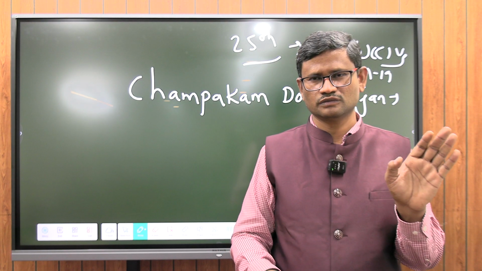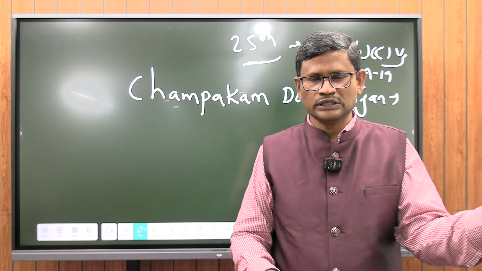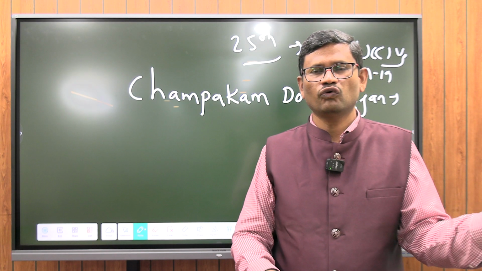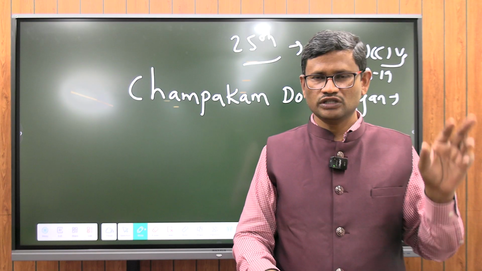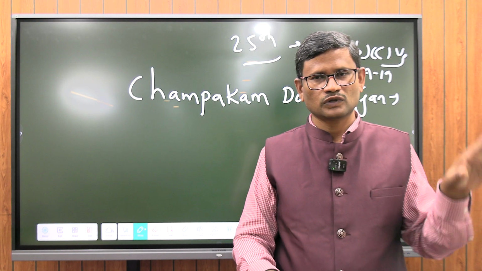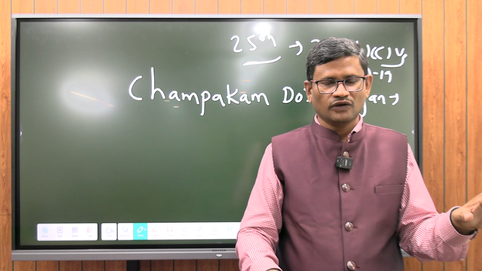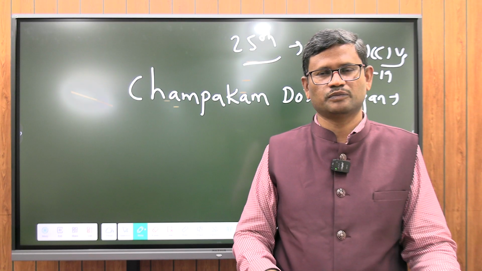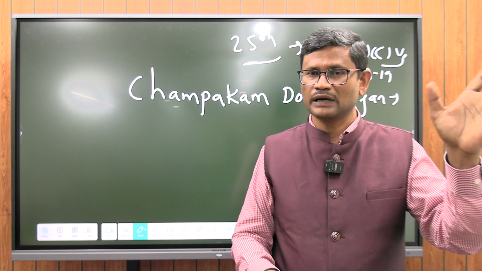In other words, the directive principles which are laid down in 39B and C were given precedence, primacy over the fundamental rights guaranteed by Article 14 and 19. So there were instances where the laws made by the Parliament and the state legislatures, when they have given primacy to some of the important directive principles of state policy over some of the fundamental rights, were upheld by the Supreme Court.